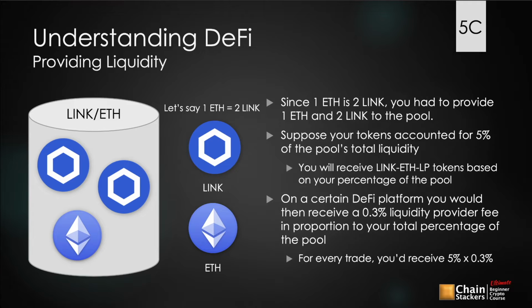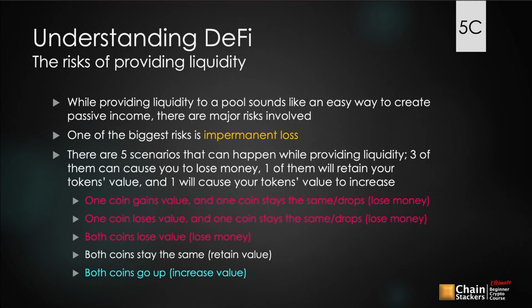But no matter what you're doing in generating yield or trying to create passive income, you're going to have a certain amount of risk. Now here we're going to lay out the risks of providing liquidity. While providing liquidity to a pool sounds like an easy way to create passive income, there are in fact major risks involved.